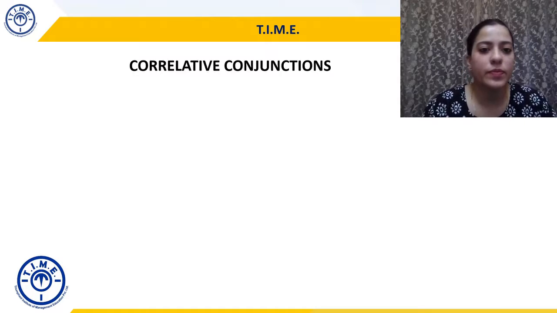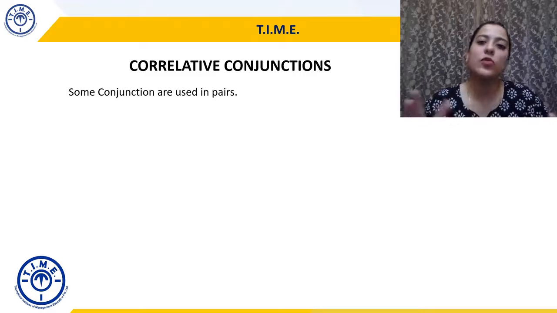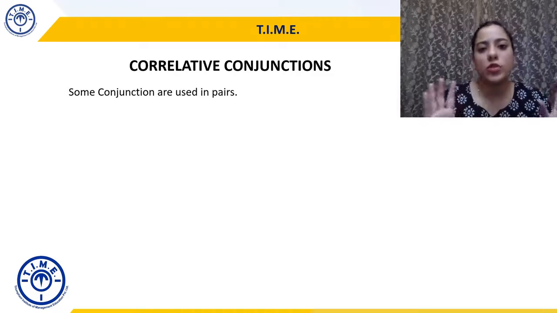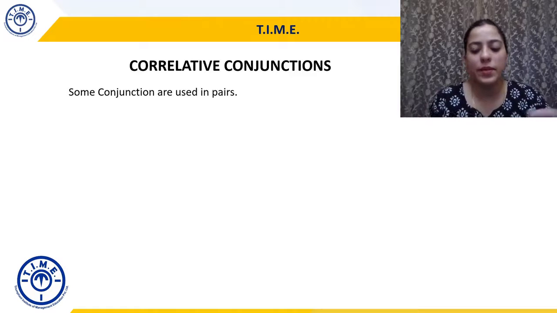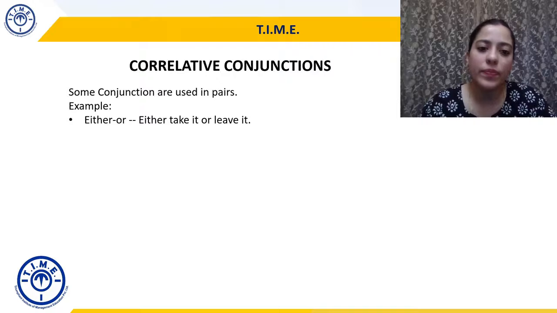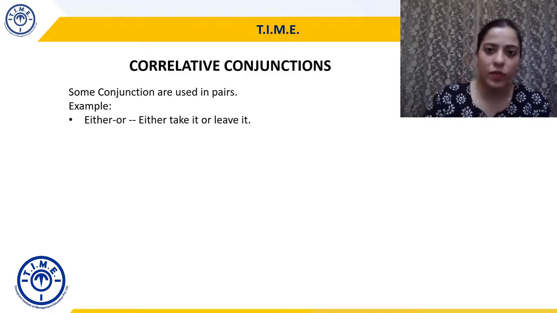All right, moving on. The first type of conjunction that we are doing is called correlative conjunctions. Some conjunctions are used in pairs. You can understand from the word co, which means together. So these conjunctions will always be used in pairs. Very basic examples are either or: either take it or leave it. So whenever either comes in a sentence, you expect an or somewhere ahead in the sentence, right? So these are always used in pairs.